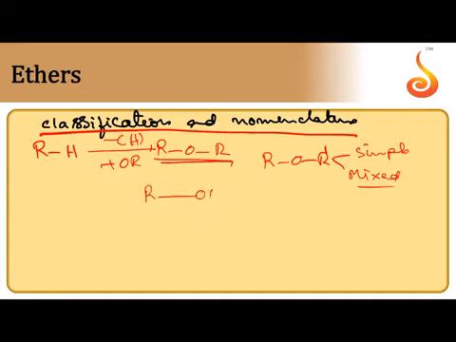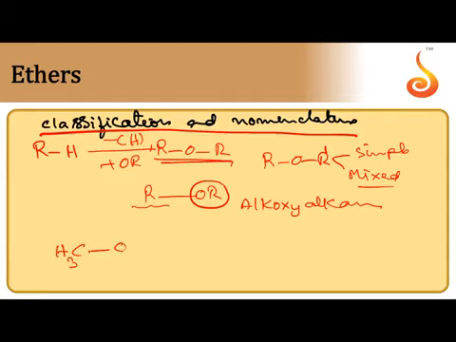For the IUPAC name, alkoxy alkane, you select the main carbon chain and the OR group is taken as a substituent. One example I will explain: CH3 O CH(CH3)CH3.